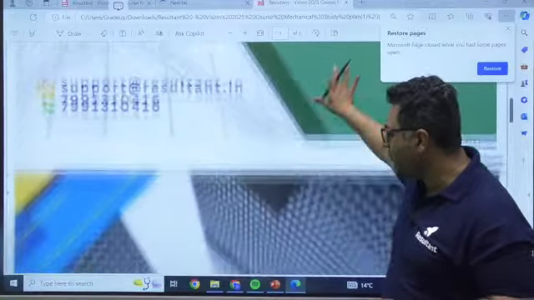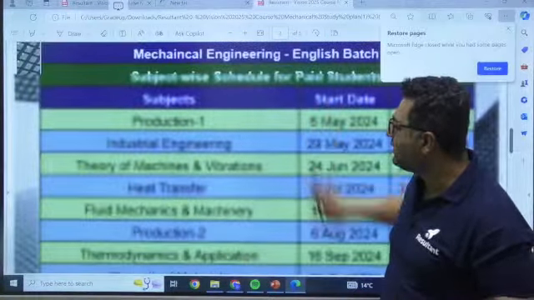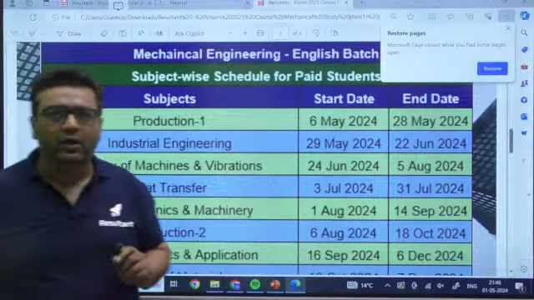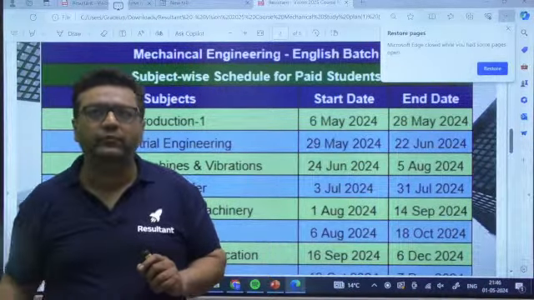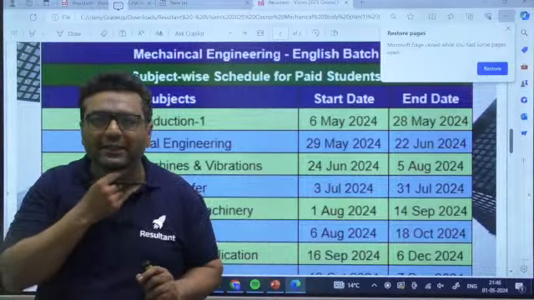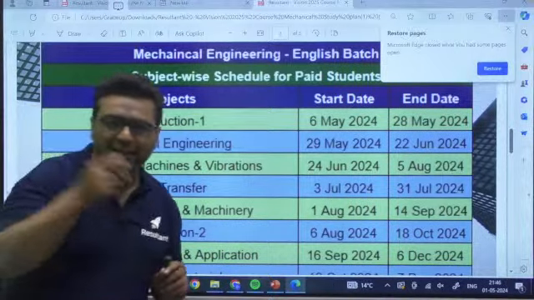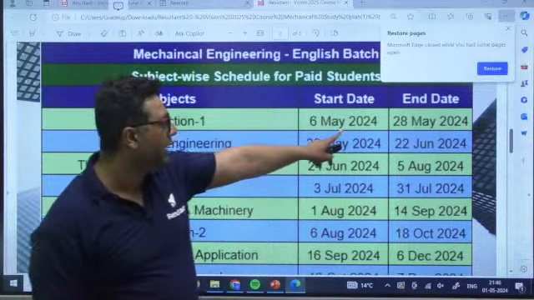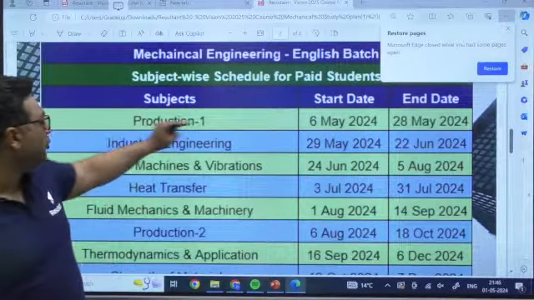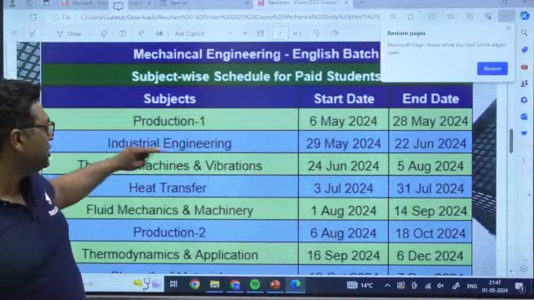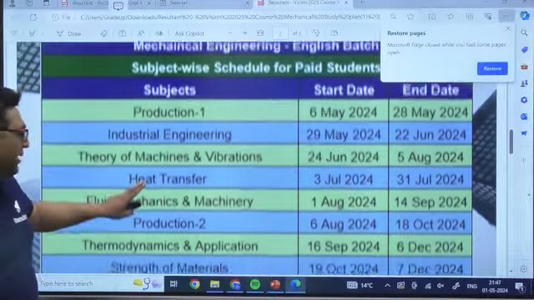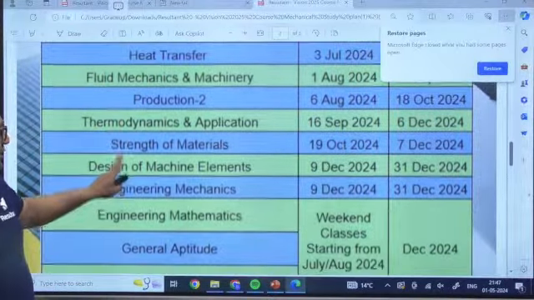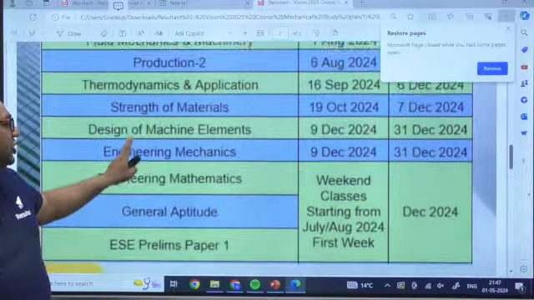And guys, this is the study plan. We are starting with production. Yes, Harshal, I am telling, just give me a minute. So guys, from 6 May our batch is starting. I will be starting with production 1. Then industrial engineering will be there. After that, tone and vibration. Then heat transfer. Then fluid mechanics. Then production part 2. Then thermodynamics. Then strength of material.